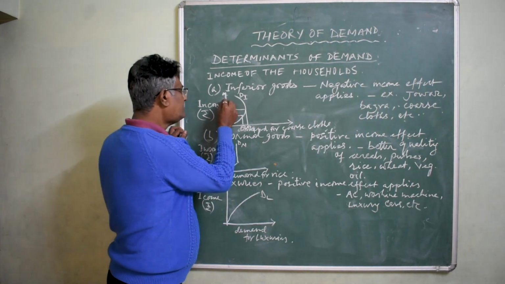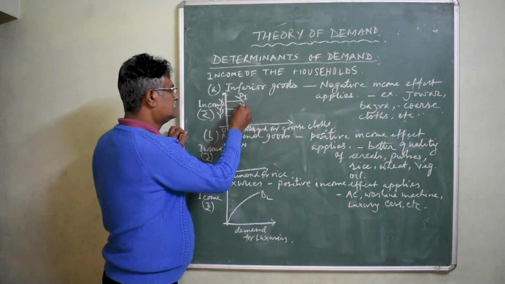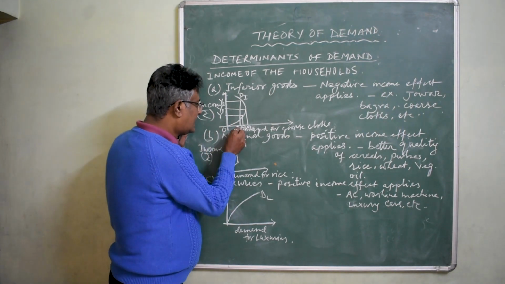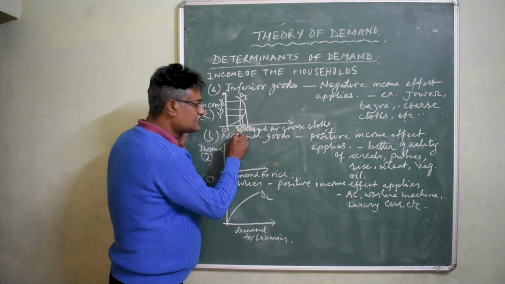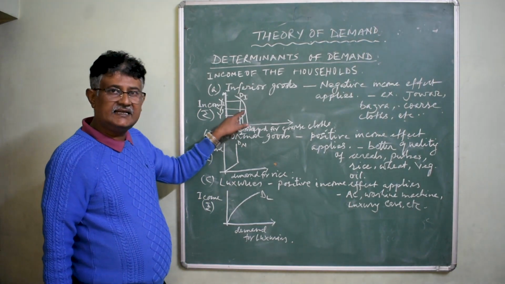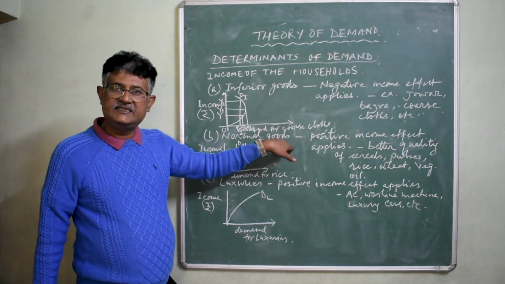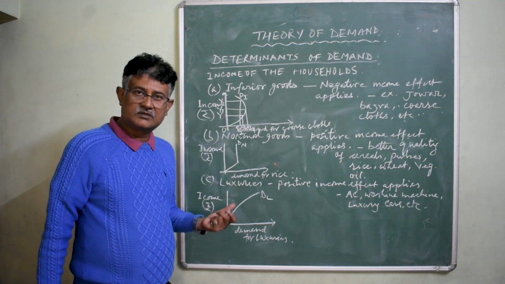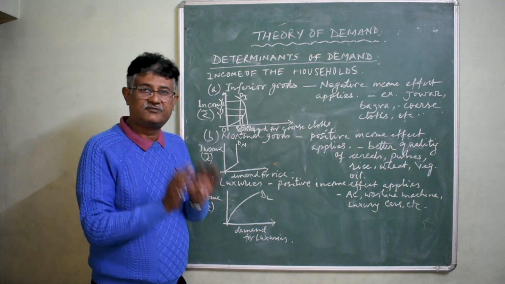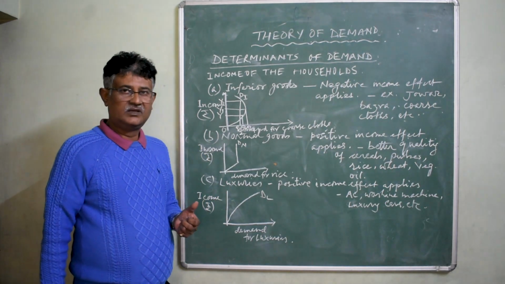But when the income level rises to say OY2, now what you find here, with the rise in income, the demand for inferior goods reduces to OQ2. So what we find, that there is an inverse relationship between income and demand for inferior goods. That means with the rise in income, the demand for inferior goods falls. So that is your negative income effect.